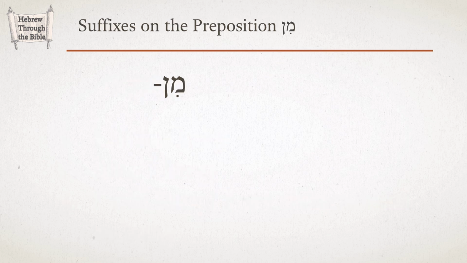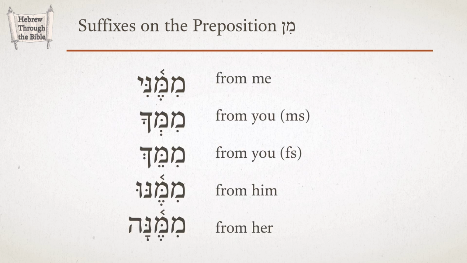Now finally in this lesson we want to learn how to add suffixes to the preposition min. We have already learned the preposition min. It is the common preposition meaning from. It happens that min adds suffixes in an unusual way. Here is what the singular suffixes look like. Mimeni, mimecha, mimech, mimenu, mimena. From me, from you, from him, from her.